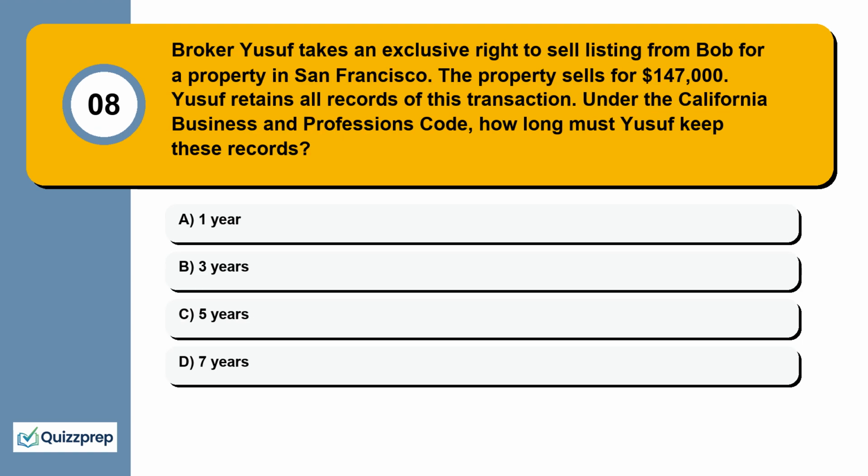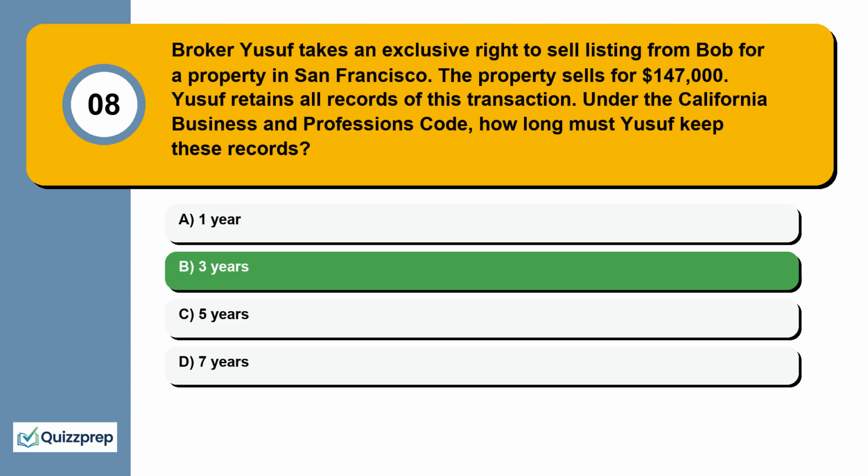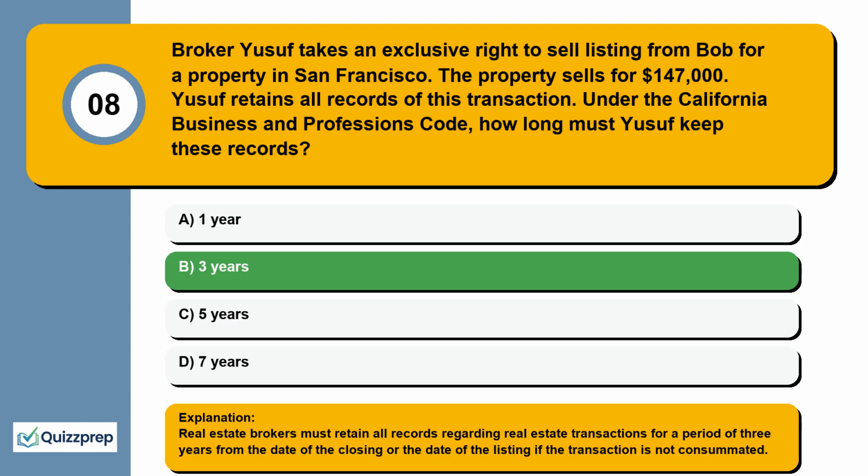Question 8. Broker Yusuf takes an exclusive right to sell listing from Bob for a property in San Francisco. The property sells for $147,000. Yusuf retains all records of this transaction. Under the California Business and Professions Code, how long must Yusuf keep these records? 1 year, 3 years, 5 years, 7 years. Real estate brokers must retain all records regarding real estate transactions for a period of 3 years from the date of the closing or the date of the listing if the transaction is not consummated.